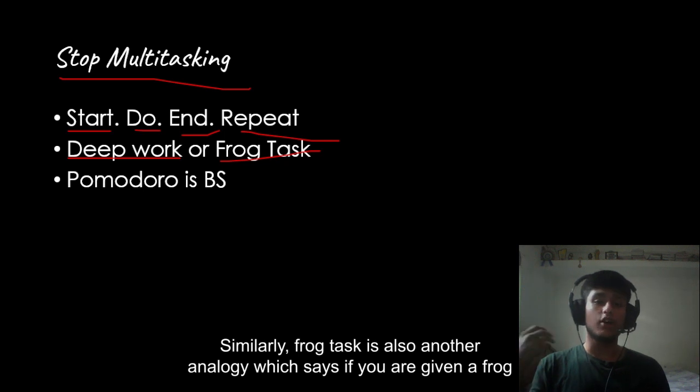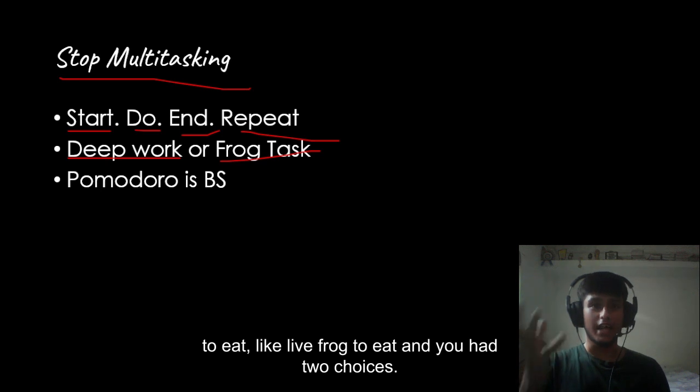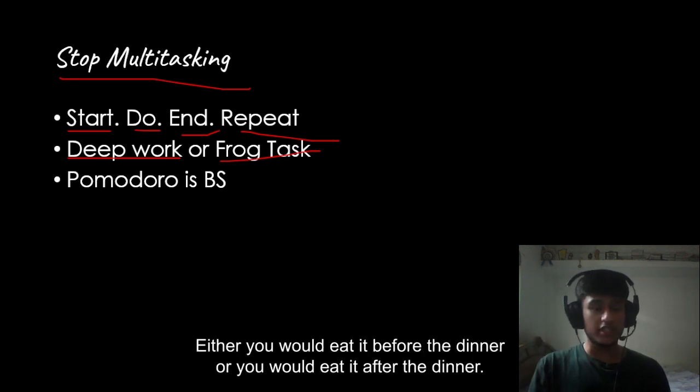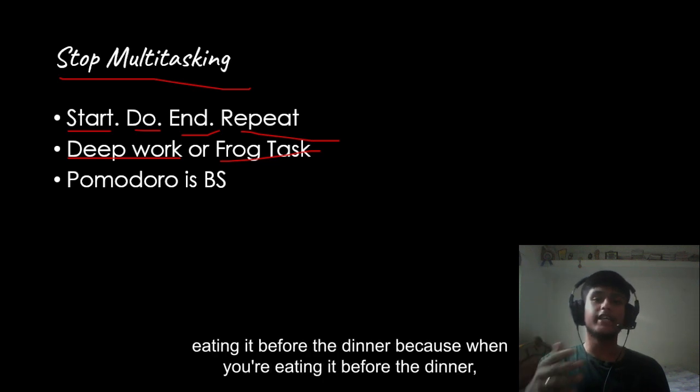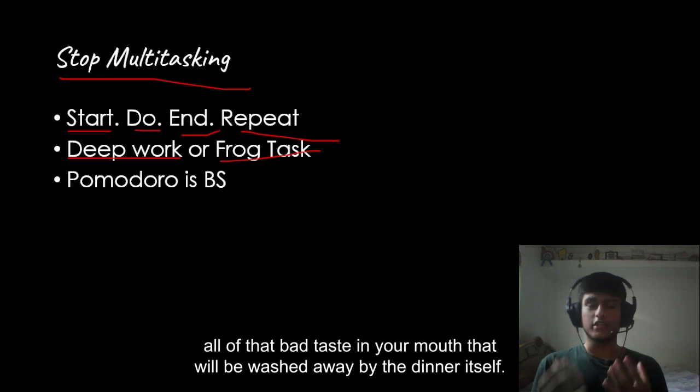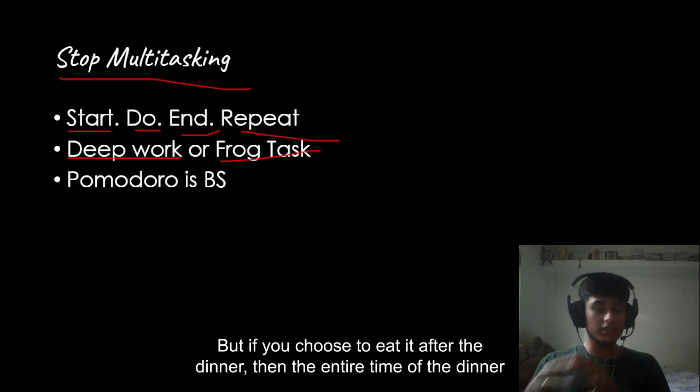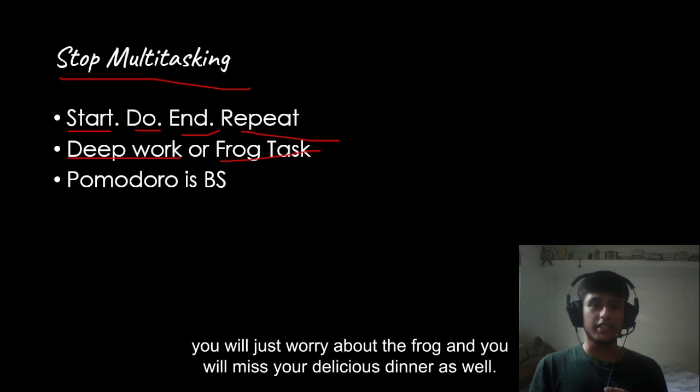Similarly, the frog task is another analogy which says if you are given a live frog to eat, and you had two choices, either you would eat it before dinner, or you would eat it after dinner, then if you have a reasonable conscience, you will obviously choose eating it before dinner, because all of that bad taste in your mouth will be washed away by the dinner itself. But if you choose to eat it after dinner, then the entire time of the dinner you will just worry about the frog and you will miss your delicious dinner as well.